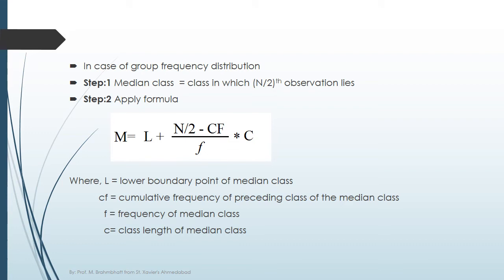where L is the lower boundary point of the median class, CF is the cumulative frequency of the class preceding the median class, F is the frequency of the median class, and C is the class length of the median class.